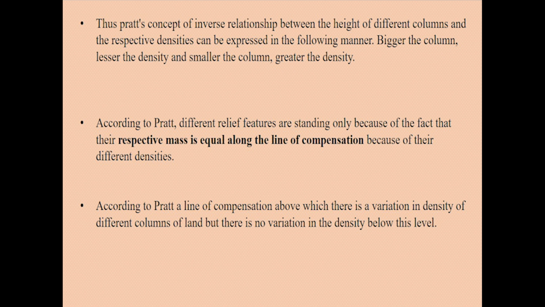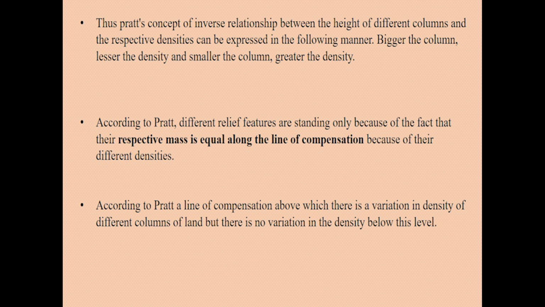So, that's Pratt's concept of inverse relationship between the height of the different columns and their respective densities. It can be expressed in the following manner: the bigger the column, the lesser the density; the smaller the column, the greater the density. So, according to Pratt, different relief features are standing only because their respective mass is equal along the line of compensation, despite their different densities.